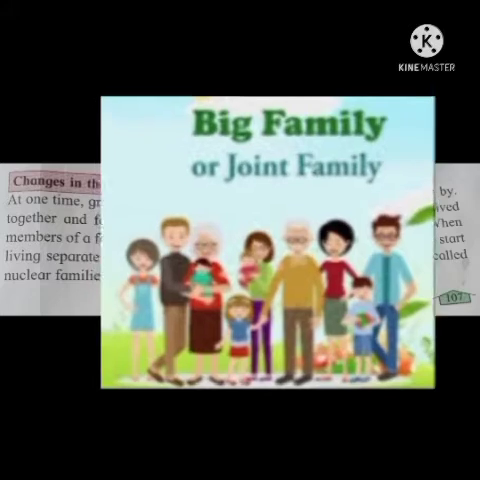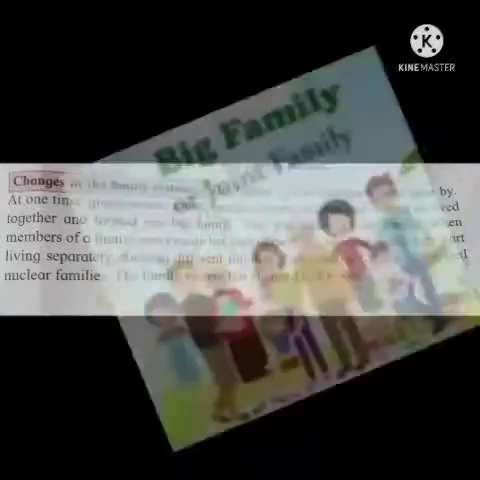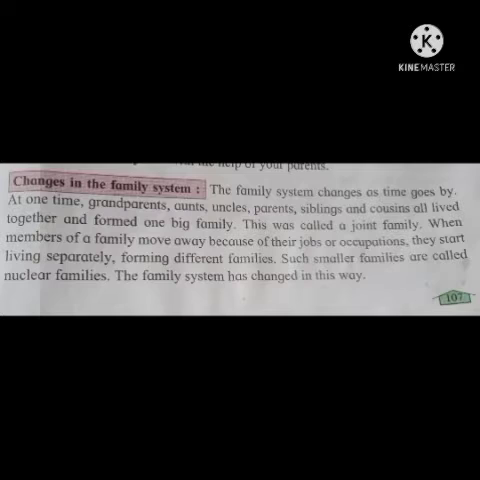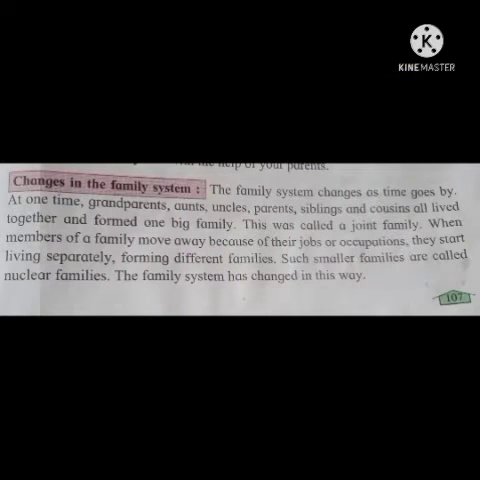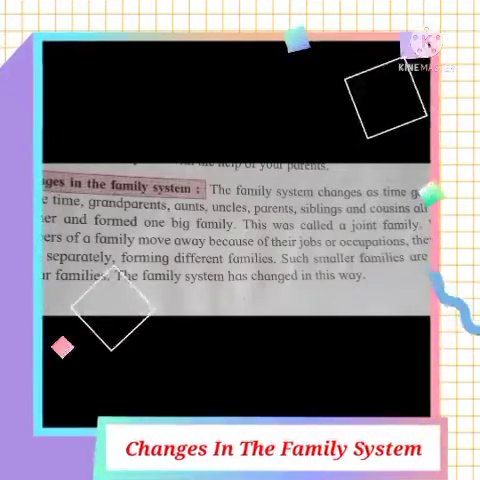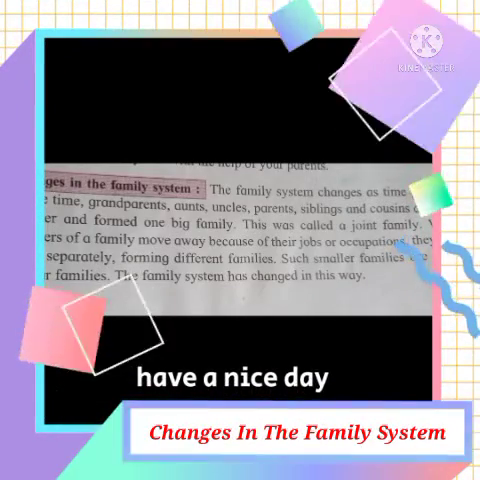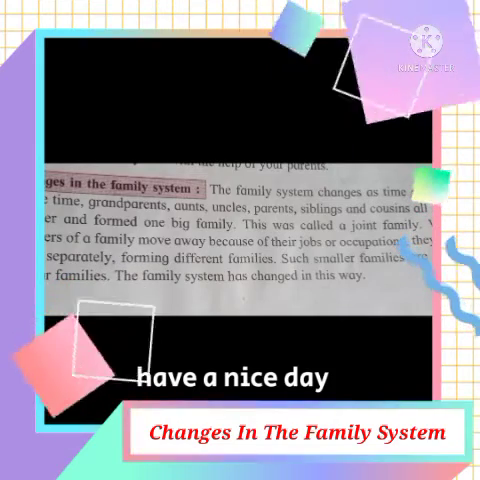When members of a family move away because of their jobs or occupations, they start living separately, forming different families. Such smaller families are called nuclear families. But because of some reasons, which are those reasons? Because of their occupations, their business, their jobs, all these family members started living separately, forming different families, and such families are called nuclear families. The family system has changed in this way.